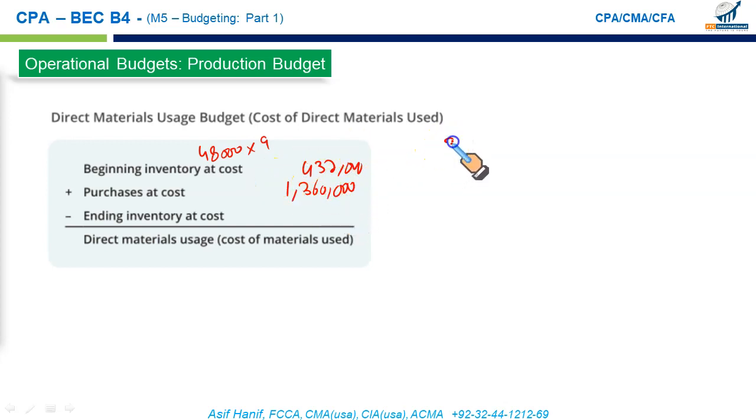We want to have 36,000 pounds in the closing stock at the rate of 10. So that's going to be your closing stock cost. If you net all these, the direct material opening plus purchases will be the material available for consumption, less 360,000. So this is the cost of direct material used in production, 1.432 million. That is the direct material usage budget, or the cost of direct material used budget.